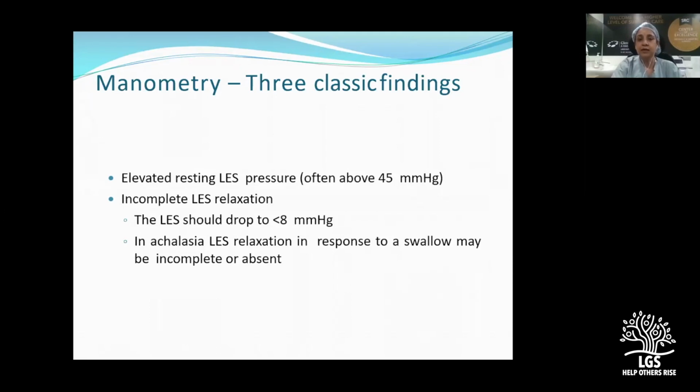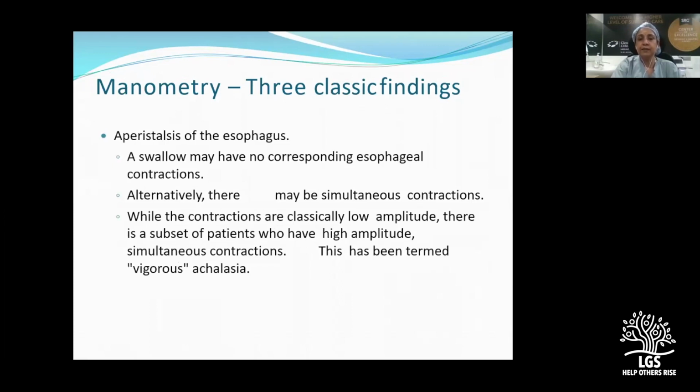It will show a raised lower esophageal sphincter pressure, usually above 45 millimeters of mercury, and there is incomplete relaxation of the lower esophageal sphincter on swallowing. You may also find aperistalsis of the esophagus, or there may be simultaneous contractions which are usually of low amplitude. But there is a set of patients where we use the term vigorous achalasia, where they have slightly higher amplitude contractions, and these are the patients who will have more chest pain.